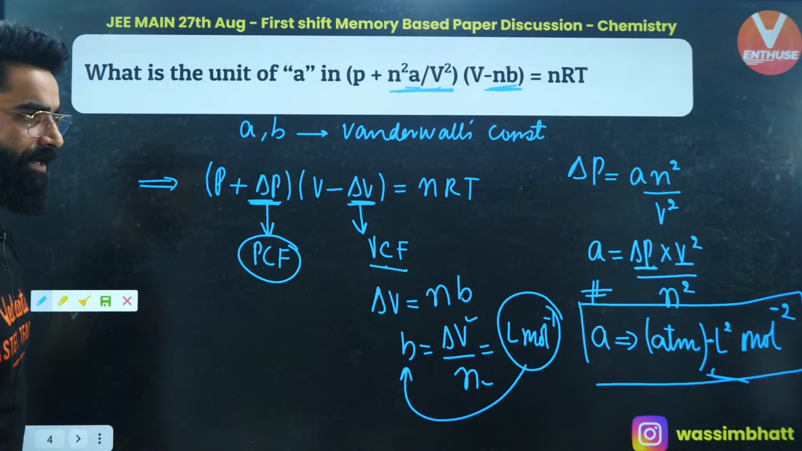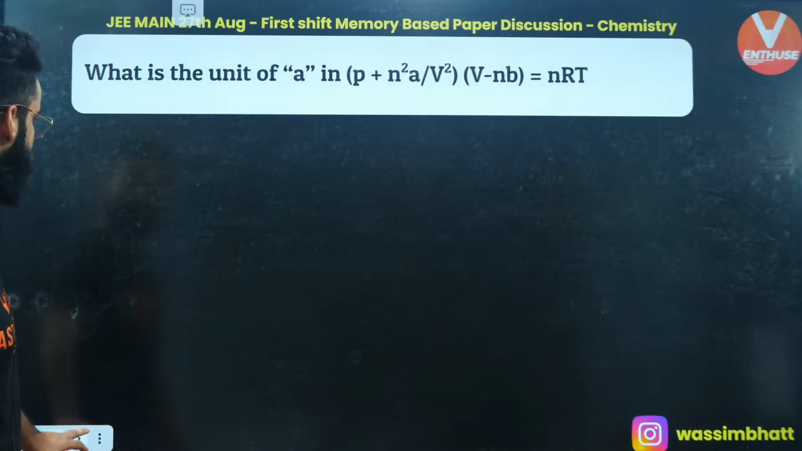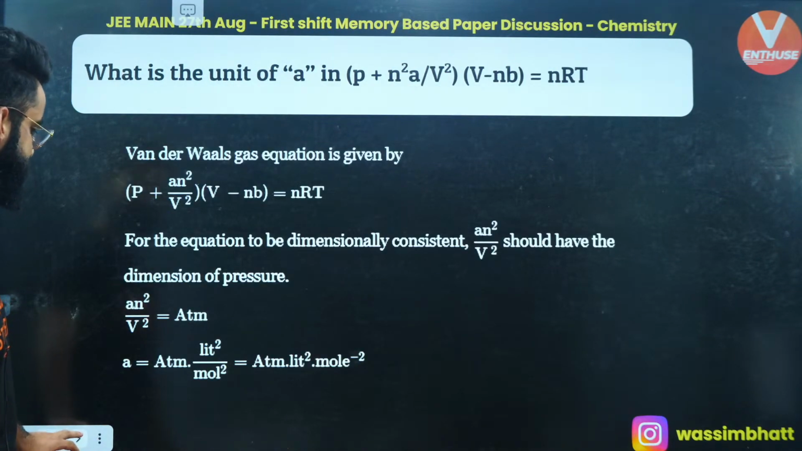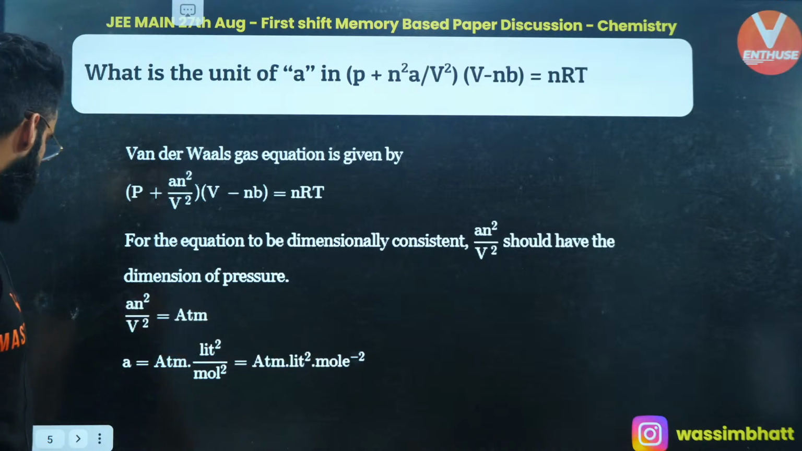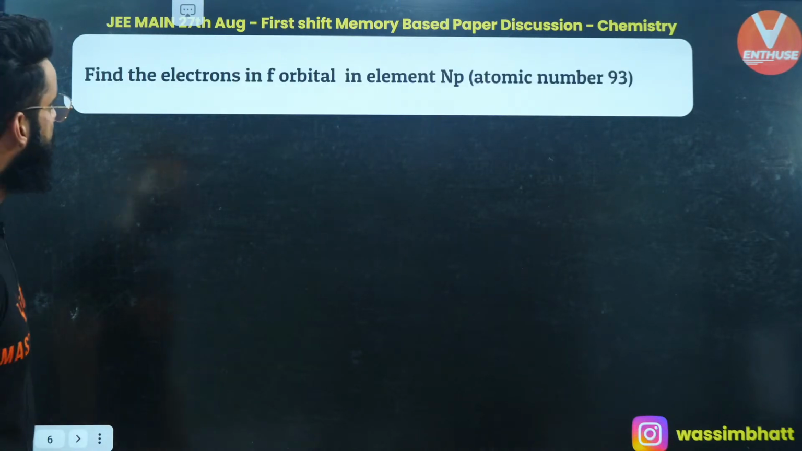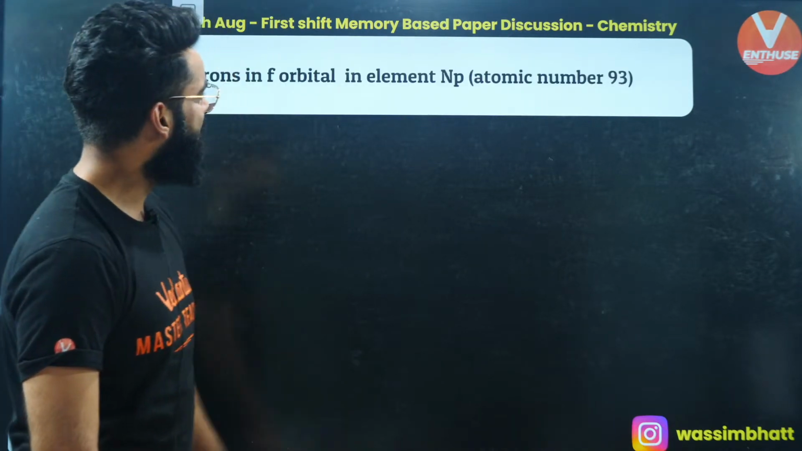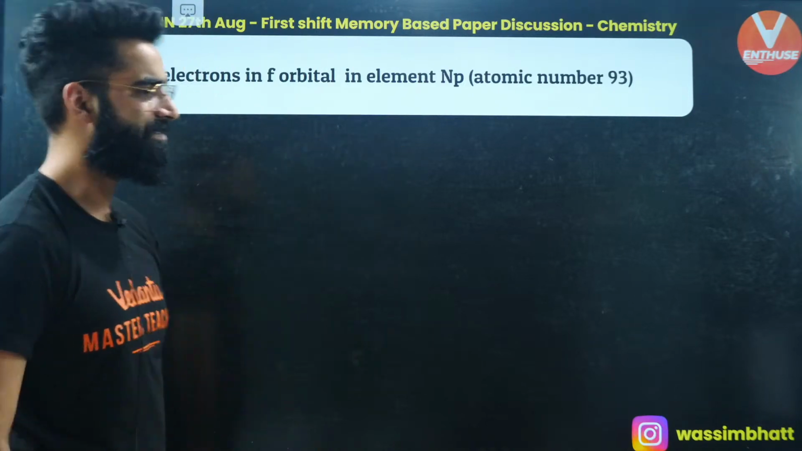Okay, so let's move on to one more question. I'm sure this is clear to everyone, right? So it's atm liter square mole inverse, mole raised to the power minus 2. Perfect. Find the number of f electrons in the element whose atomic number is 93.